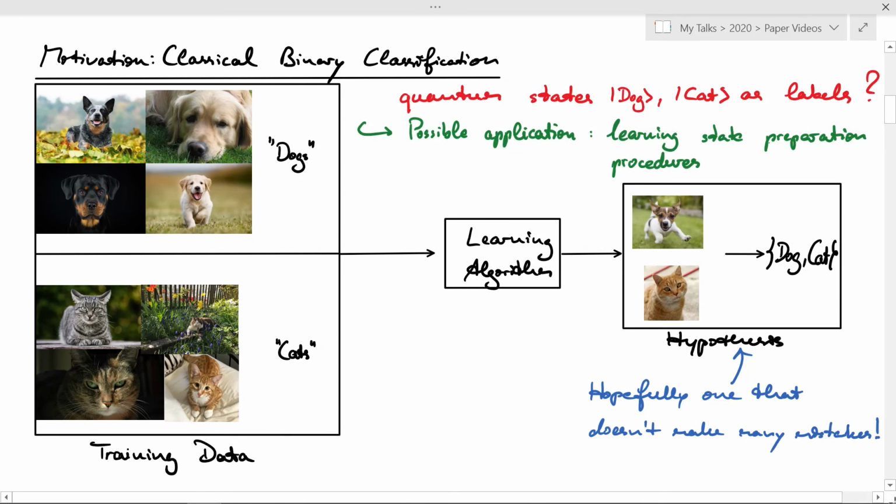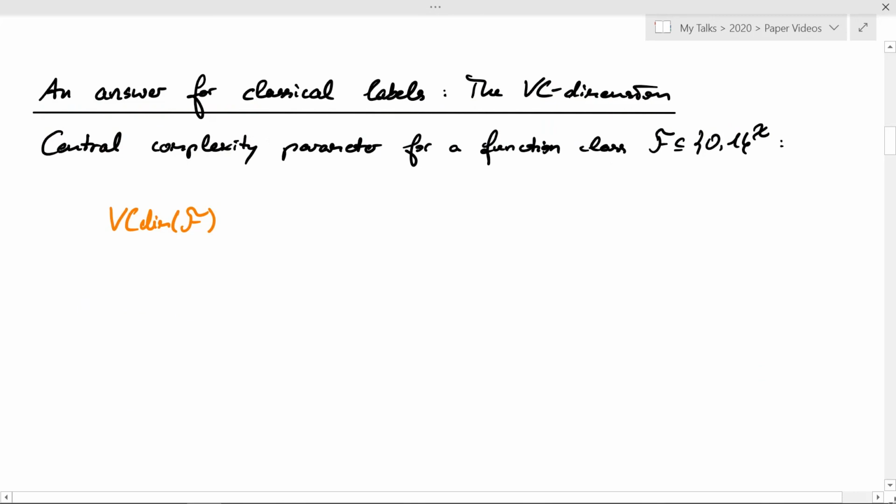One possible application for this scenario would be learning state preparation procedures. If you prepare some states, you will typically do this by changing some parameters in an experiment. Now, what you could try to learn would be the connection between the classical parameters and the quantum state that you produce. How is this problem answered in the classical scenario? For this, I will introduce the VC dimension.